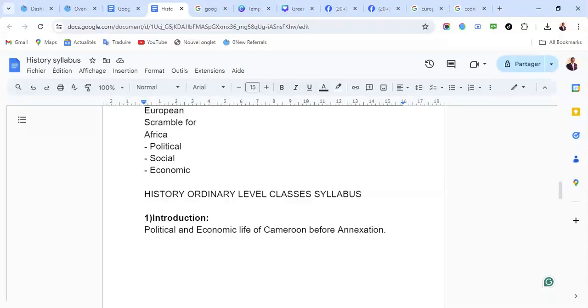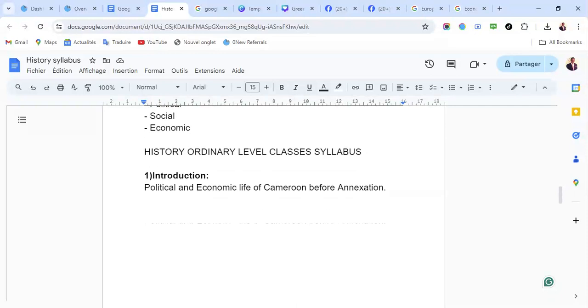Okay, so today we are going to be looking at our economic history classes. Remember, we have started our economic classes. Now we are going to look at history lessons, from ordinary to advanced level. Today we are on the introduction before we move forward. Here we have the history ordinary level classes syllabus, from ordinary to advanced level.